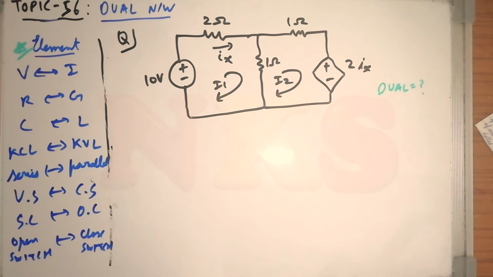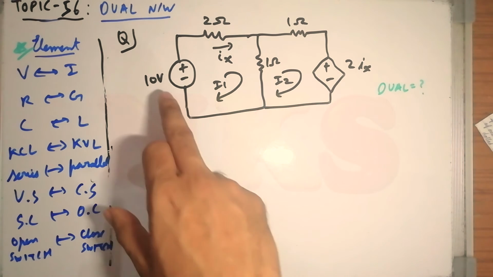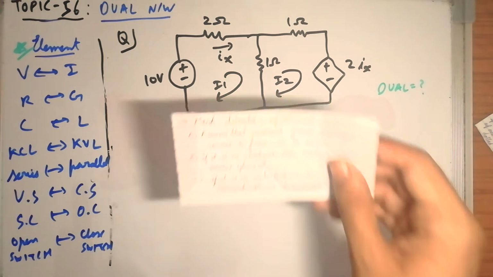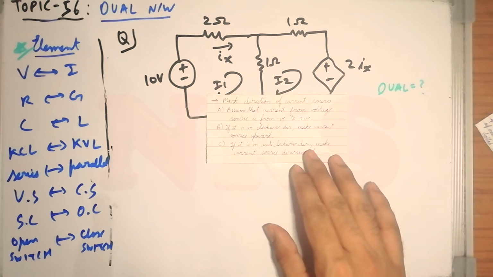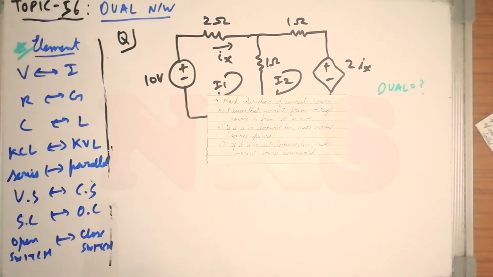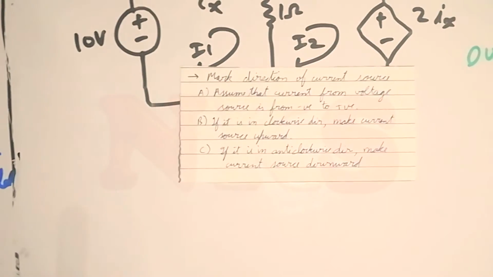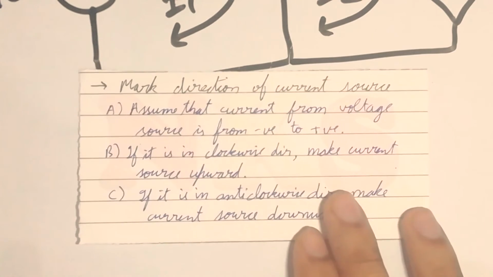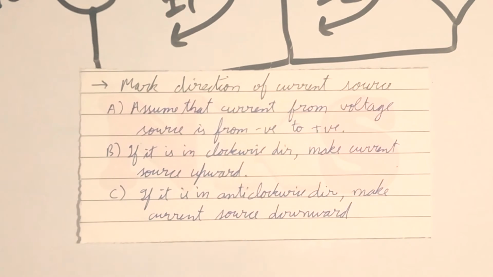In this question, you have to find the dual of this network. So how will you find it? The important thing is how you mark the direction of the current source. Just remember these points: you mark the direction of the current source by these assumptions.